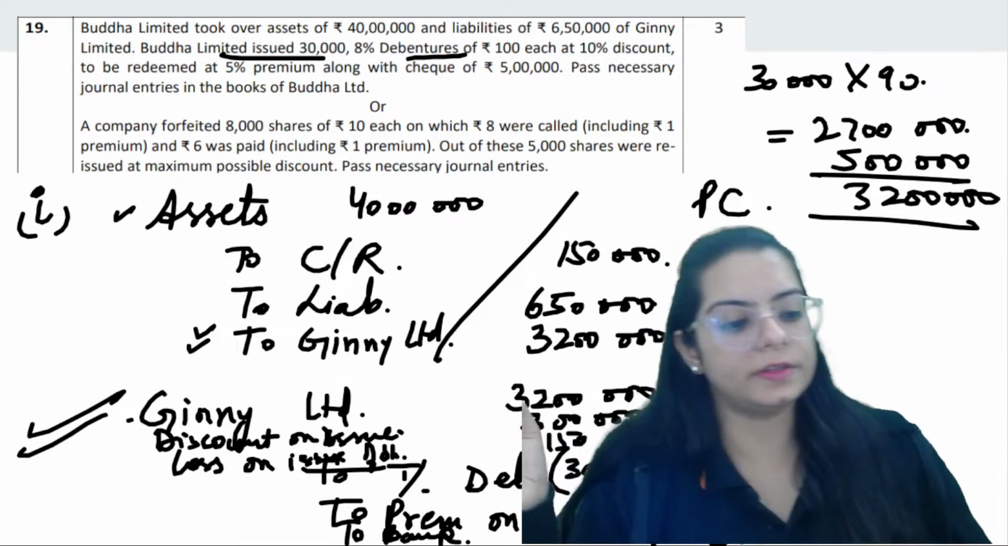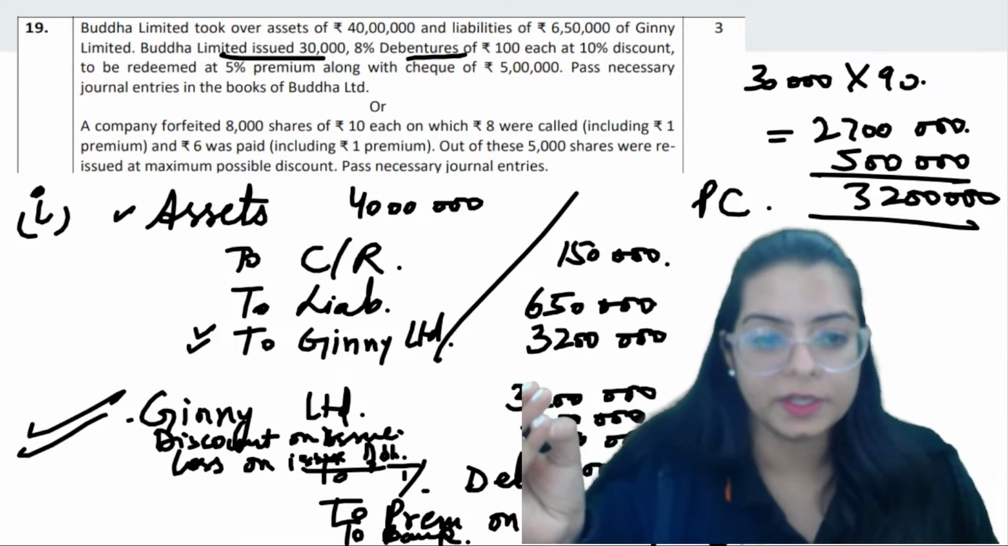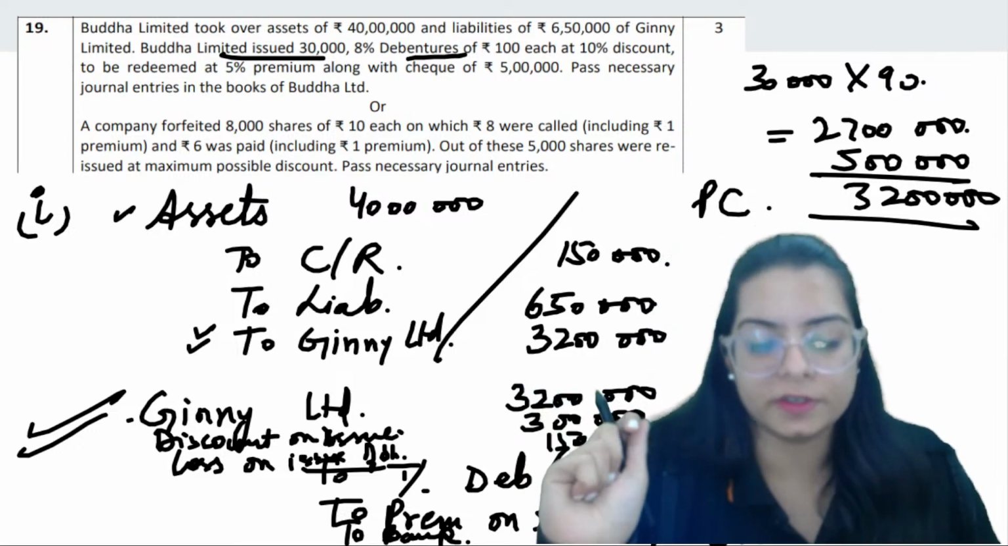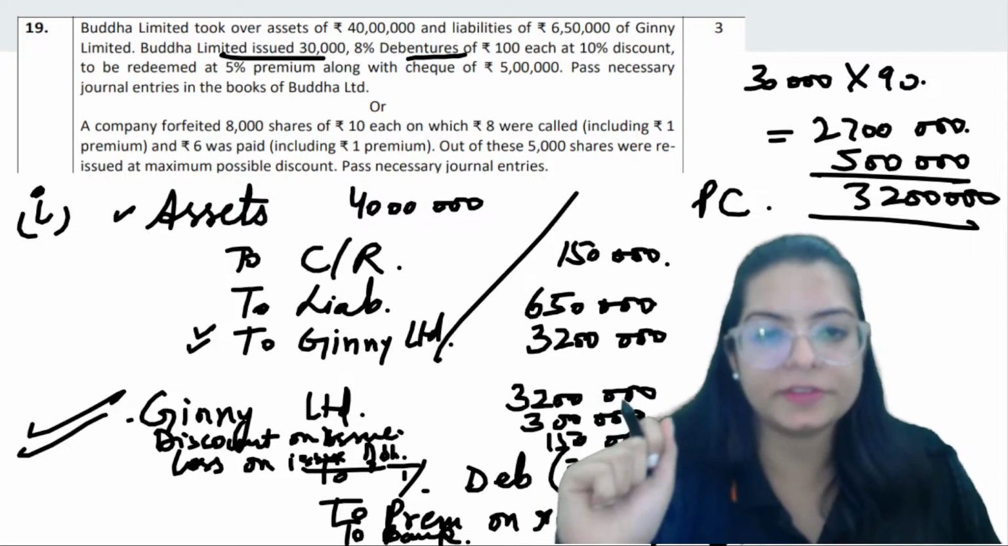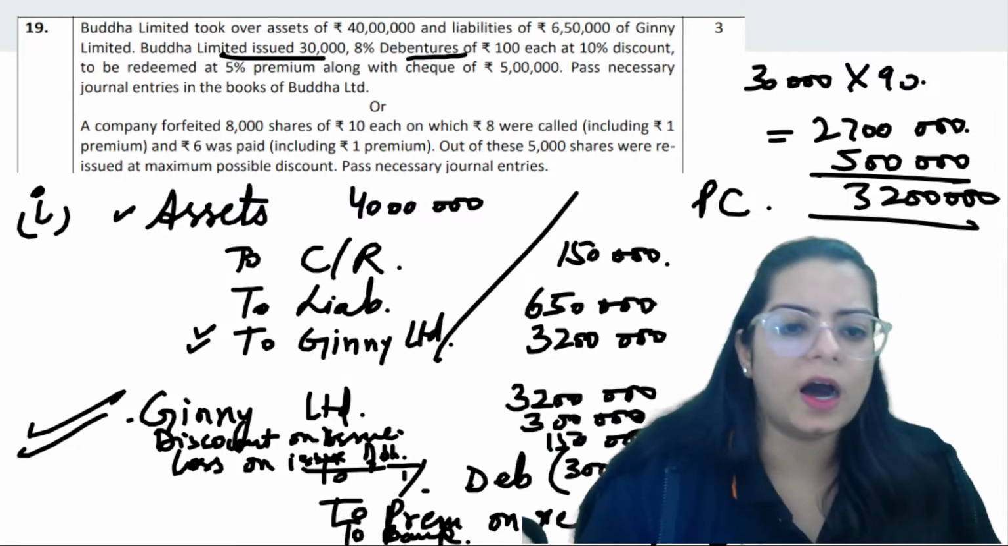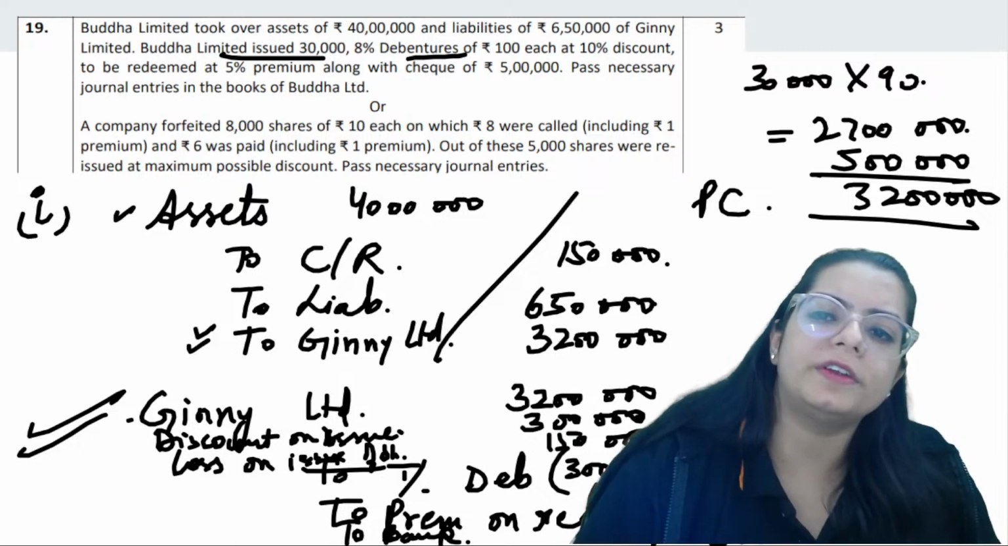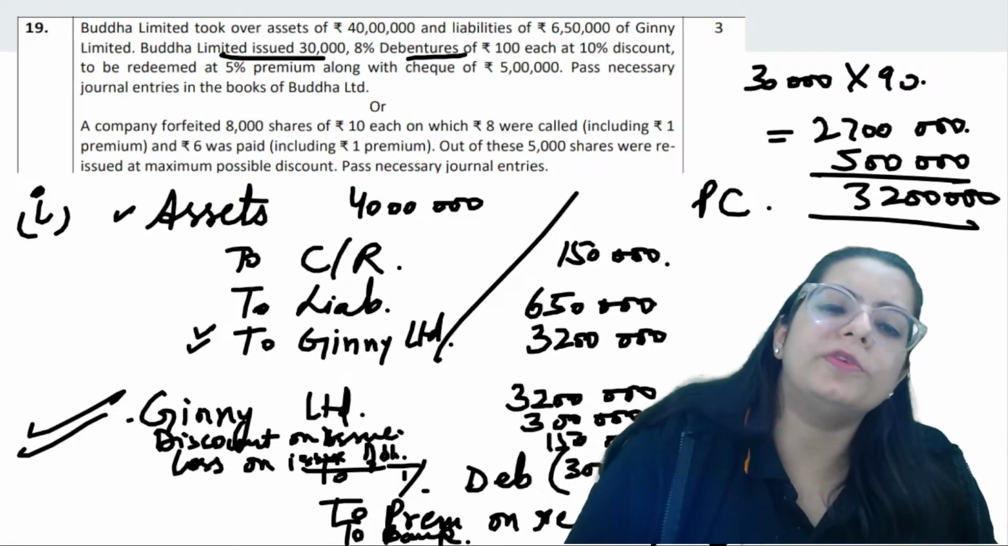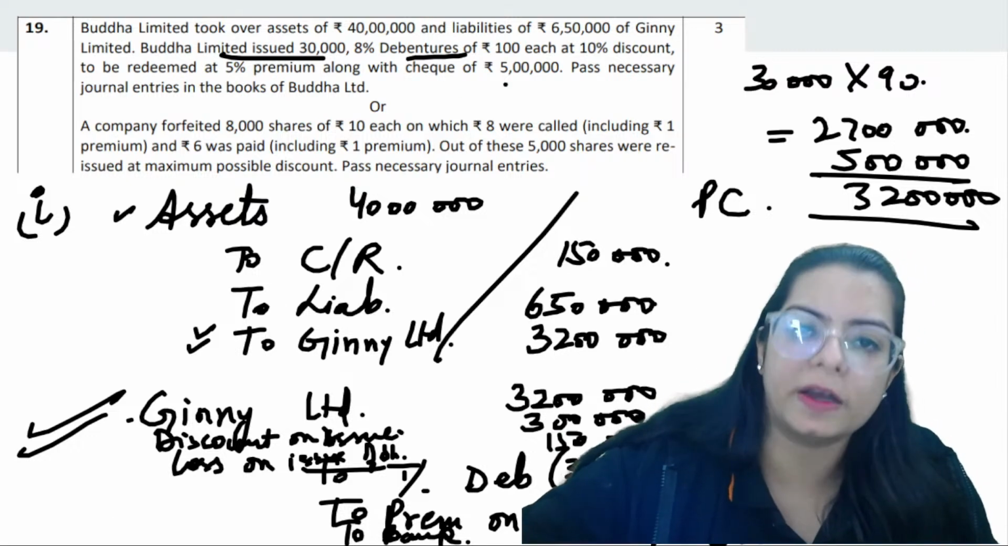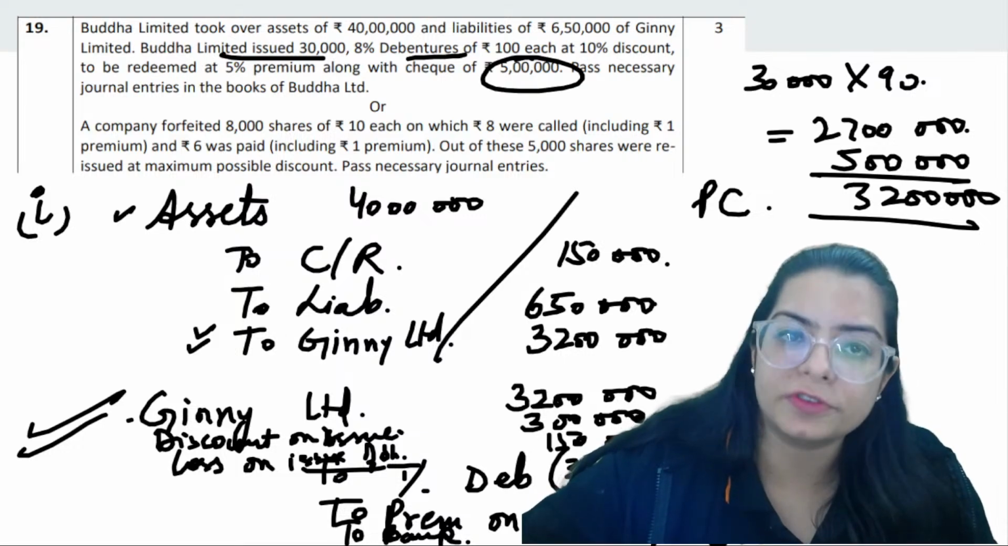Explaining this one more time, what happened in this question. Actually, they didn't tell us the purchase consideration. We will calculate it ourselves. How? We check how much money we are getting. 5 lakh you are getting through the bank account, then the remaining through debentures.